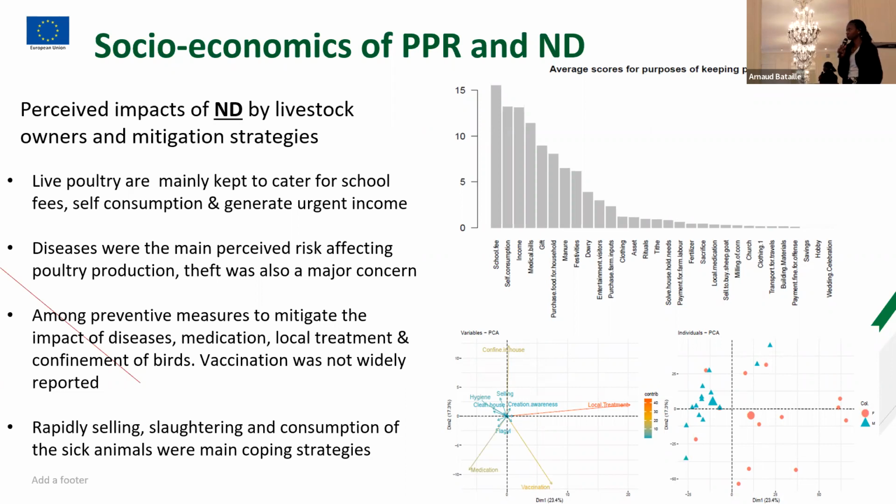And among their preventive measures, they would use medication, local treatment, and keeping companion birds. They didn't speak much about vaccination for poultry. And they would rapidly sell as well to cope with an outbreak, and slaughter and consume.